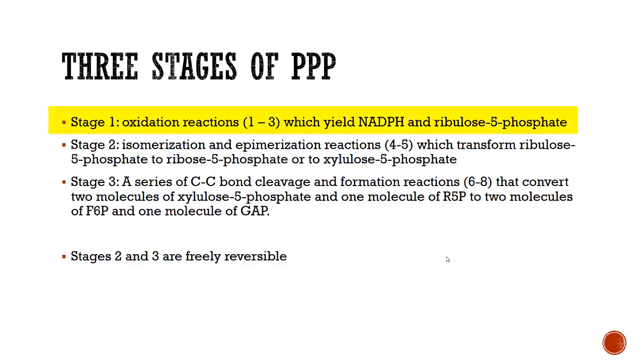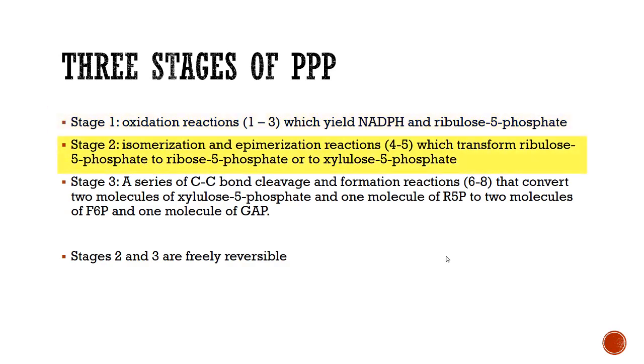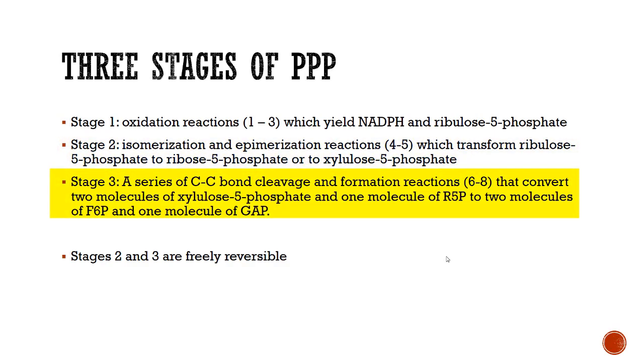In stage 1, we have a series of 3 oxidation reactions to yield NADPH and ribulose 5-phosphate. In stage 2, we have an isomerization and epimerization. In stage 3, we have a series of carbon-carbon bond cleavages and carbon-carbon bond forming reactions to make F6P and GAP. While stages 2 and 3 are freely reversible, stage 1 only operates in the forward direction. We will see why this directionality is important in our in-class activity.